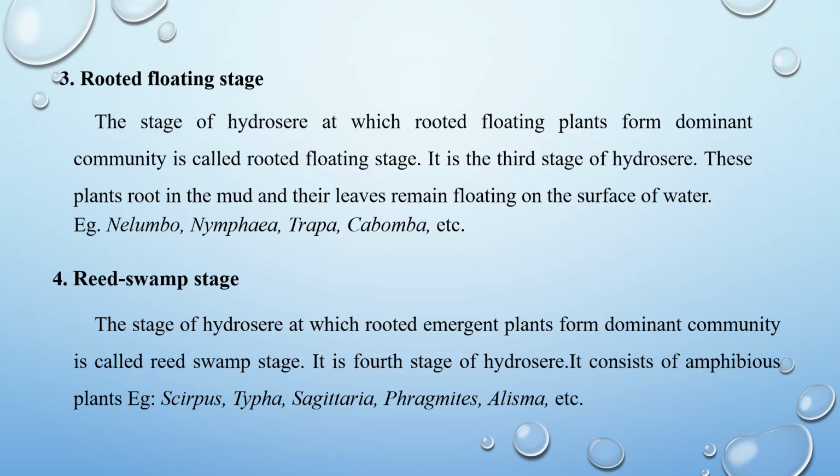These plants have well-developed rhizomes. They form dense growth more rapidly. The extended leaves of amphibious plants prevent light, so rooted floating plants disappear completely. They add large quantities of organic matter to the soil by death and decay. As a result, the water becomes shallow and the substratum becomes unsuitable for their growth.